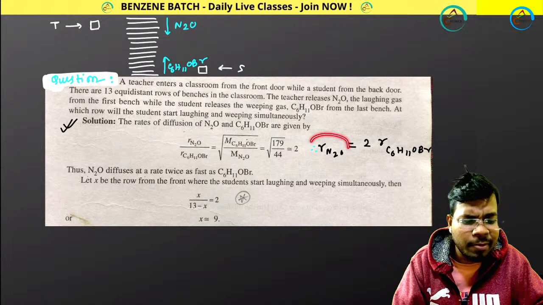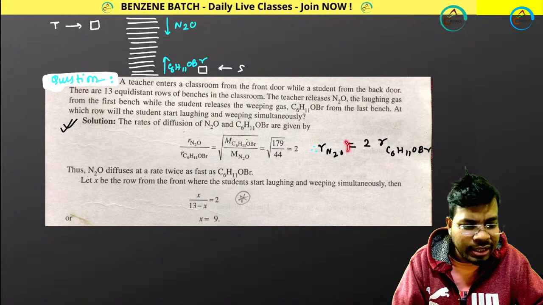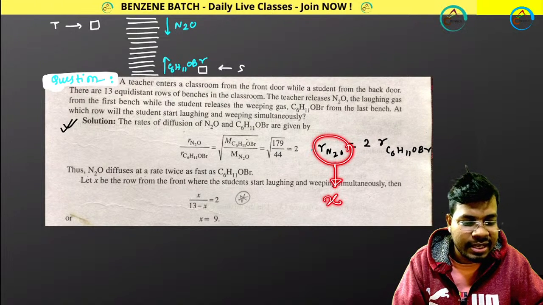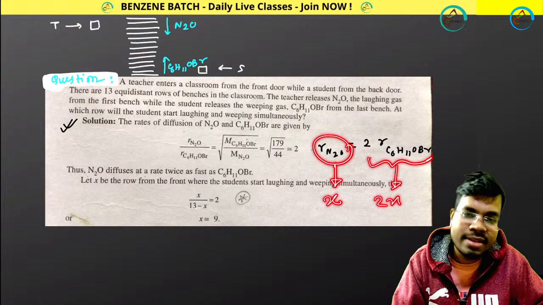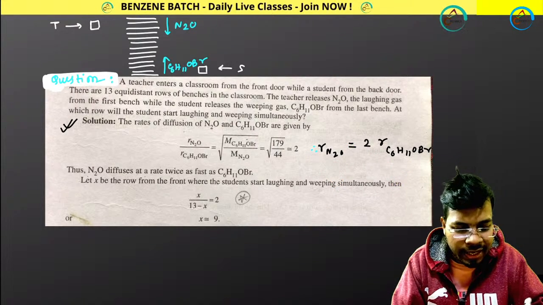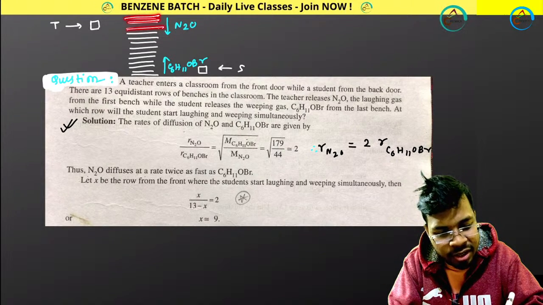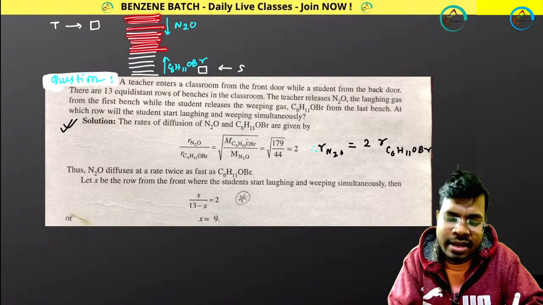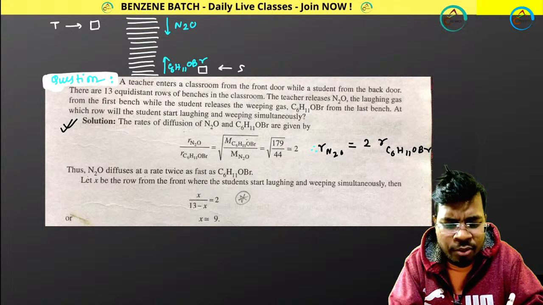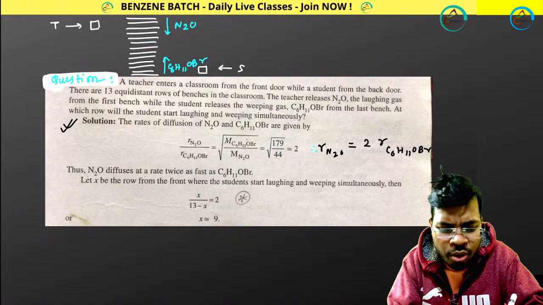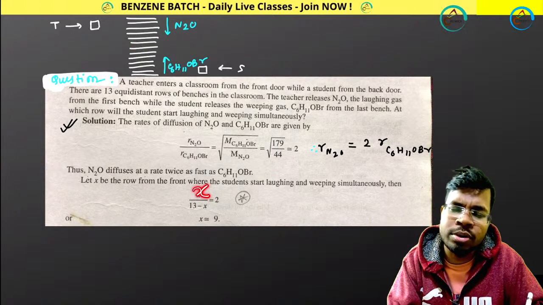So rate double means what? It will cover double the distance. If it is covering x distance, it will cover 2x distance, at the same time. Suppose I have 13 rows: first, second, third, fourth, fifth, sixth, seventh, like that. I don't know at which row they will meet, so I am considering they will meet at the x-th row.